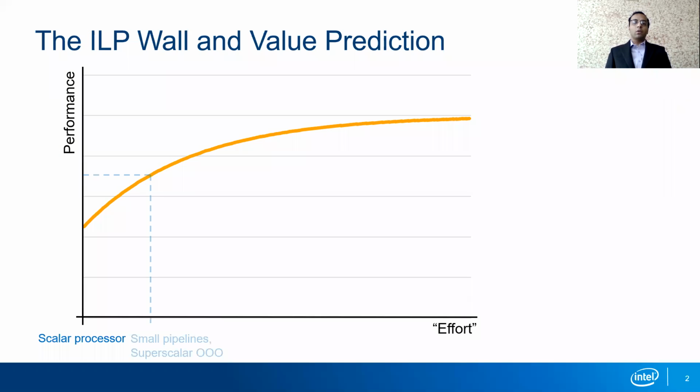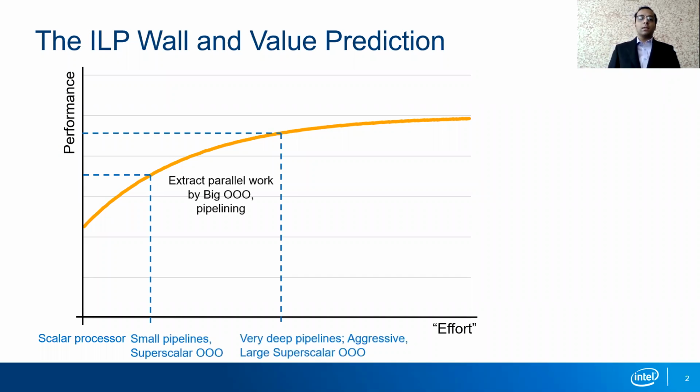The CPU, as we know today, has come a long way from the earliest scalar processors to today's highly out of order, deeply pipelined superscalar processors. The evolution of the CPU can be shown with the performance versus effort curve, as shown in the figure below. Each successive CPU spends more and more effort to extract parallelism out of the workloads and therefore increase the performance.